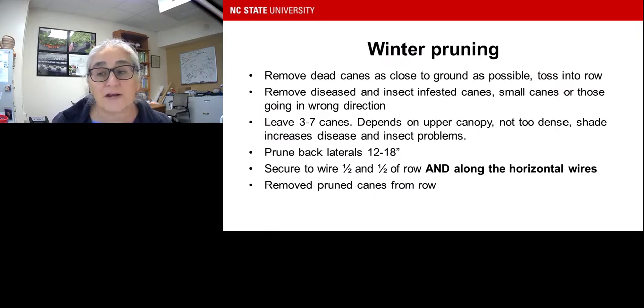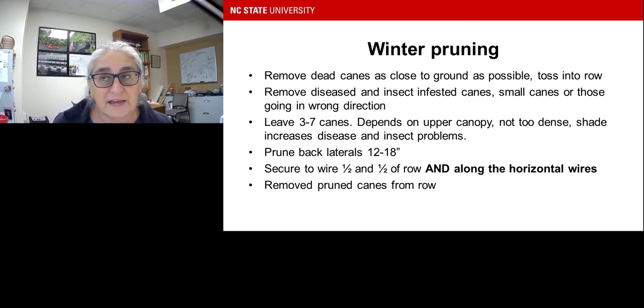All right, we're going to start with winter pruning, because that's the season we're in right now. You want to remove those dead canes as close to the ground as possible. You don't have to get them exactly on the ground, and then toss them into the road. Just get them out of the way. You don't want to keep them underneath that canopy. Remove the diseased and insect-infested canes, small canes, and those going in the wrong direction. Those are pretty easily noticed if they have galls on them, if they have diseases on them, or if they're just too skinny to support a crop. Get them out of the way.